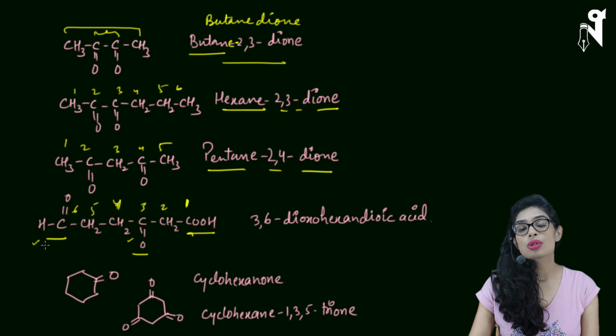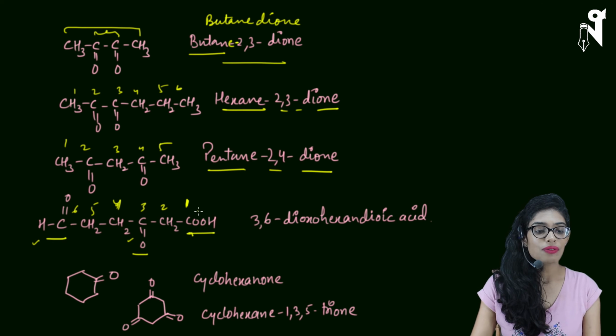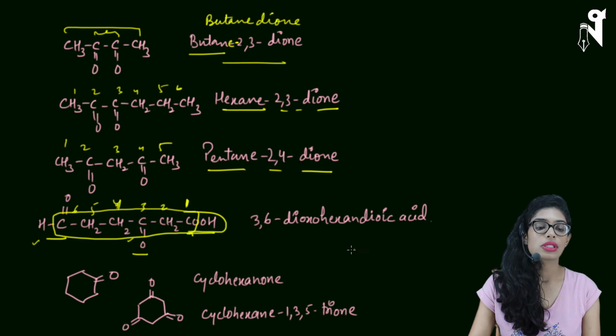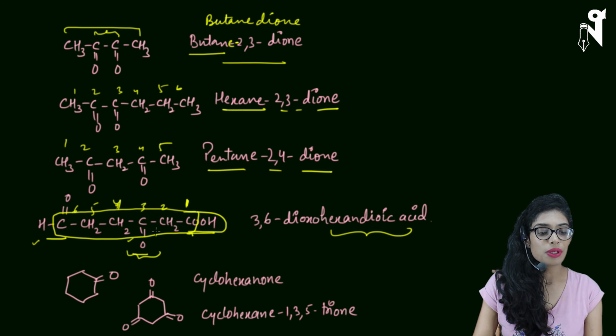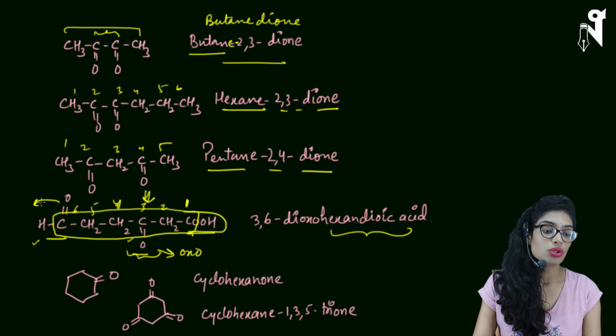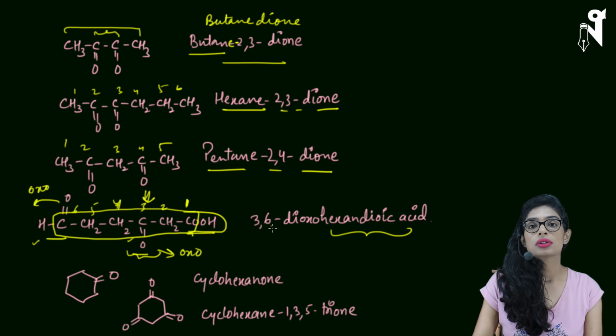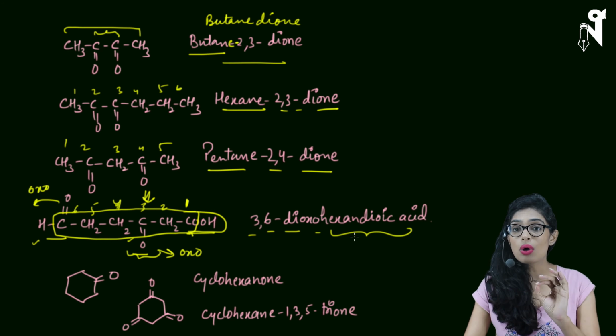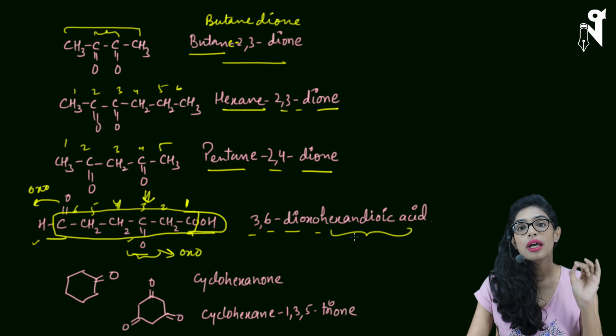I told you oxo is the best way to represent aldehyde because that is the new way of naming. So what we'll be doing is we'll be including the carbon of ketone as well as aldehyde in the main chain, including carboxylic acid. So it will become hexanedioic acid. Now, the oxygen which is present on the third position, or you can say the ketonic group which is present on the third position, is also oxo. And this oxygen which is left out is also oxo. So the name is 3,6-dioxohexanedioic acid, out of which one oxo is meant for aldehyde and one oxo is meant